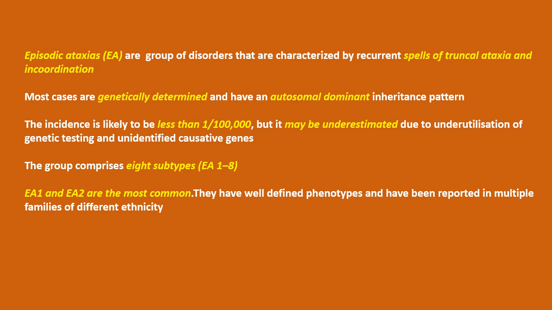Most cases are genetically determined and have an autosomal dominant inheritance pattern. The incidence is likely to be less than 1 in 100,000, but it may be underestimated due to underutilization of genetic testing and unidentified causative genes. The group comprises 8 subtypes, EA1 to 8. EA1 and EA2 are the most common. They have well-defined phenotypes and have been reported in multiple families of different ethnicity.